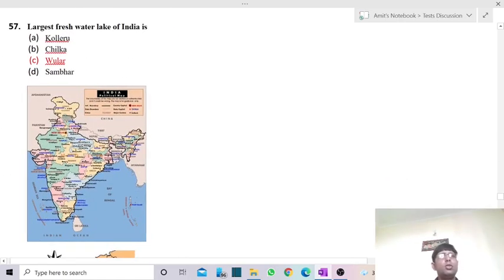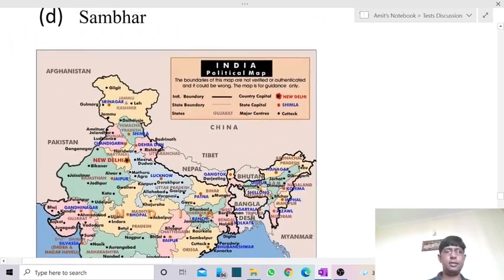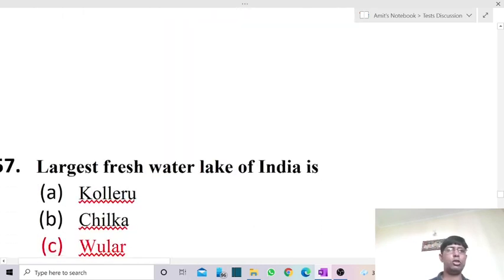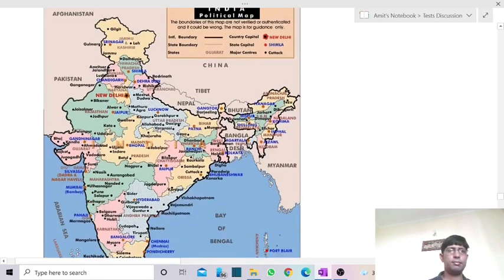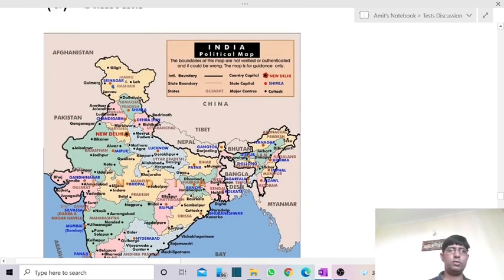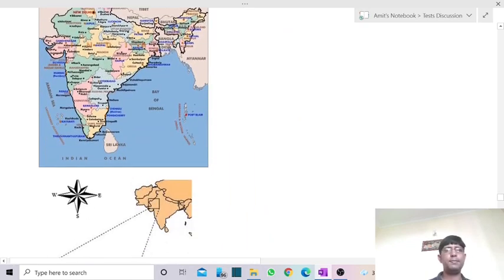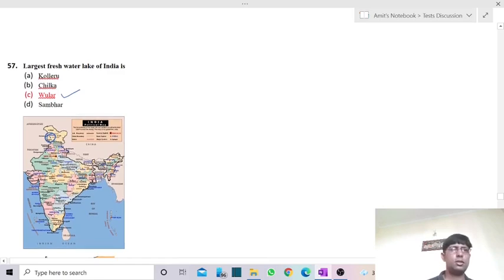Now the 57th question: the largest freshwater lake of India is, the largest one is in the Kashmir region, that is Wular Lake. It is the largest freshwater lake of India. Over here we have Wular Lake over this part. It forms a part of the Kashmir Valley. So the answer is Wular Lake.